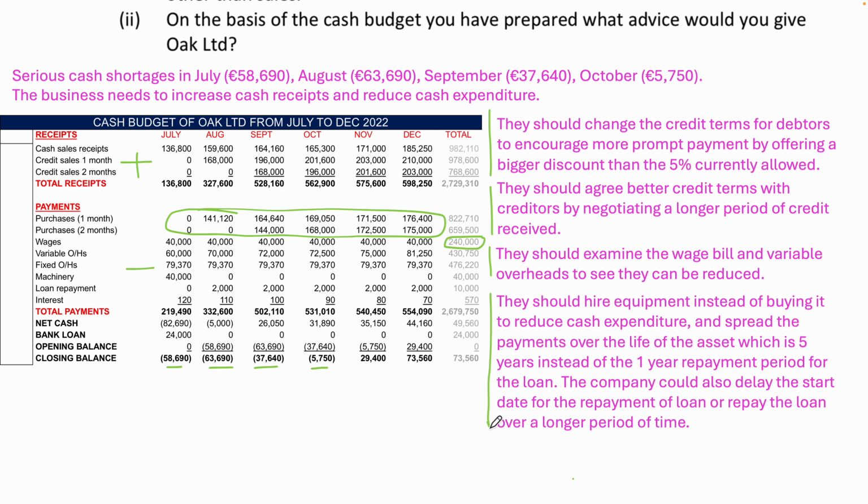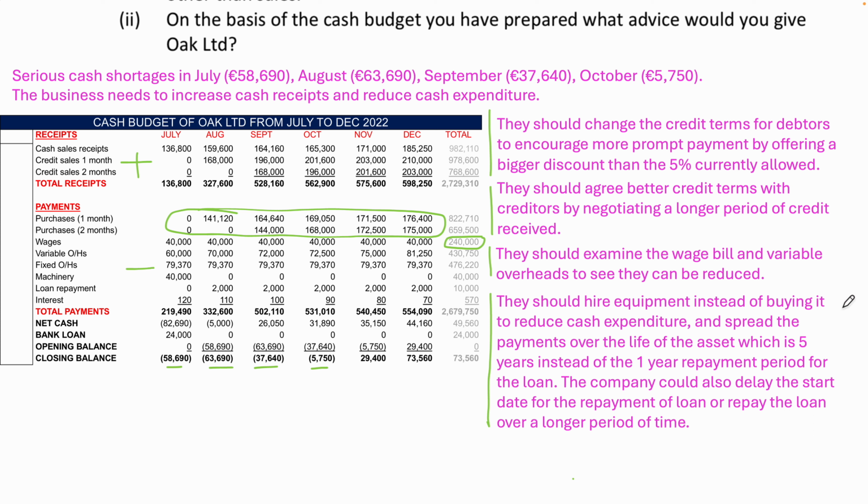They should hire the equipment. I would be mentioning the 40,000 equipment here. This is from the marking scheme, but I would say machinery that costs 40,000, potentially could that be leased instead? So you're paying a certain amount each month instead of getting the 40,000 and then getting the loan and having the interest on the loan also.